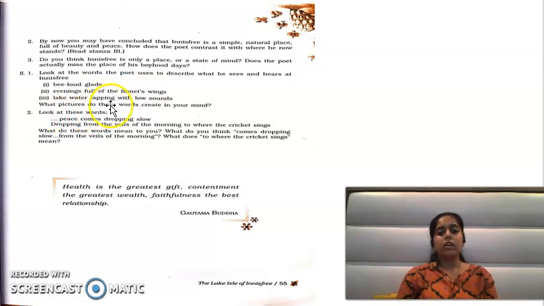Third one, lake water lapping with slow sounds. So here in this what poet is explaining what? Poet is explaining the sound of the lake water when the lake water is flowing on the rocks and the beautiful soothing sound which the water is making. Poet is explaining that. Look at these words. Peace comes dropping slow, dropping from the wheels of the morning to where the cricket sings.